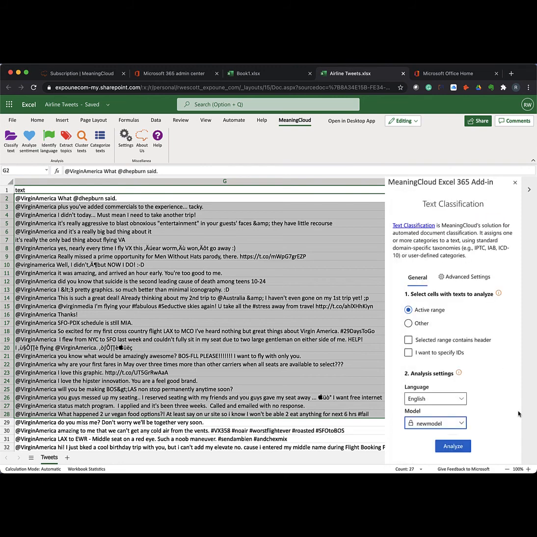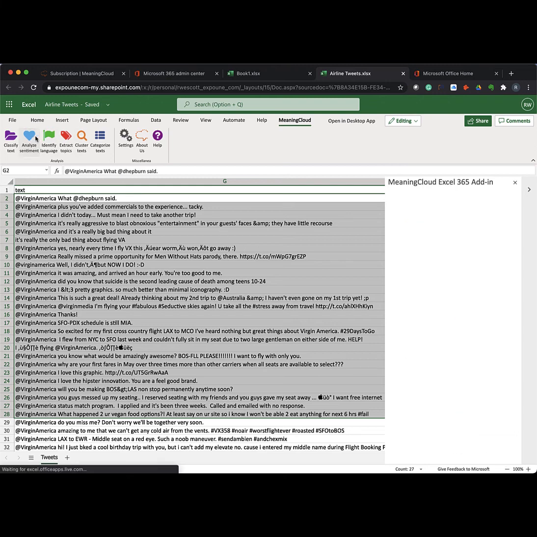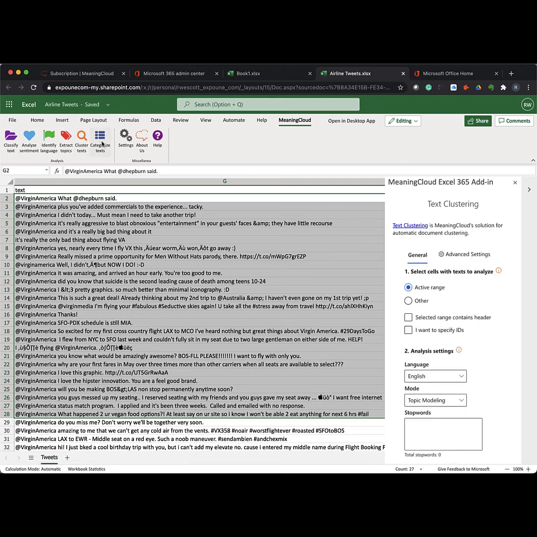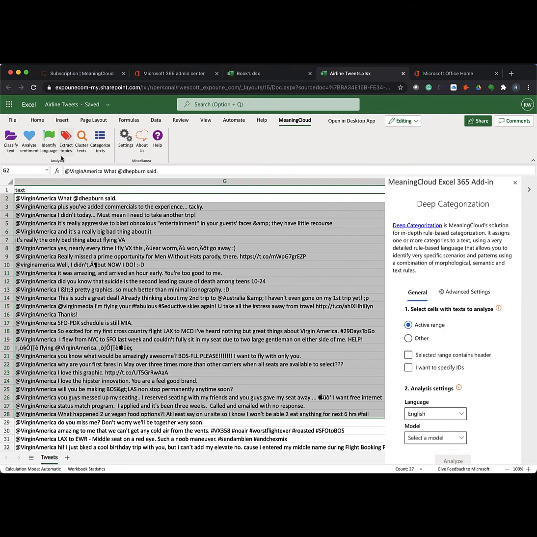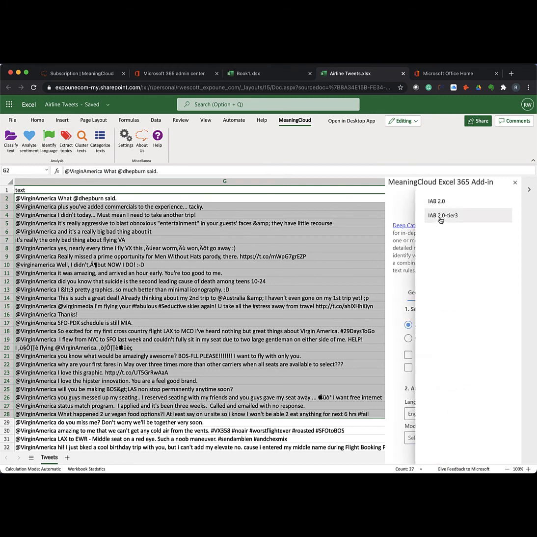So I can click my custom model, and then I can click Analyze, and it will categorize the document. I can also look at sentiment, I can identify language, I can extract topics, and I can cluster documents together, or deep categorize the textual data, and this is where you'll have the IAB categories that come right out of the box with the system.